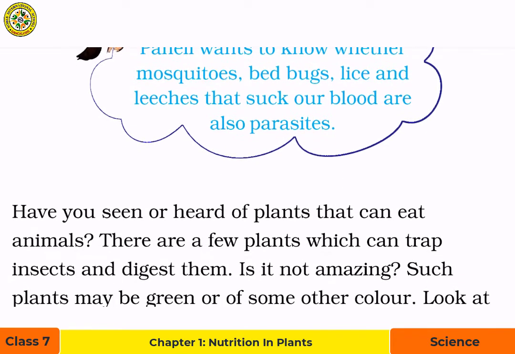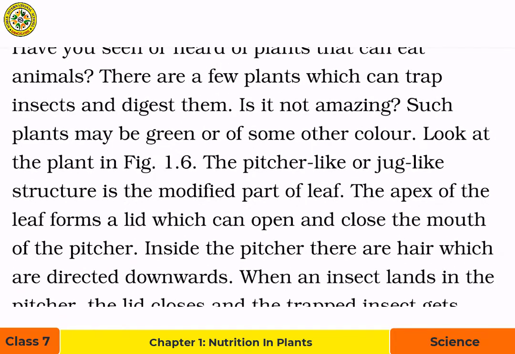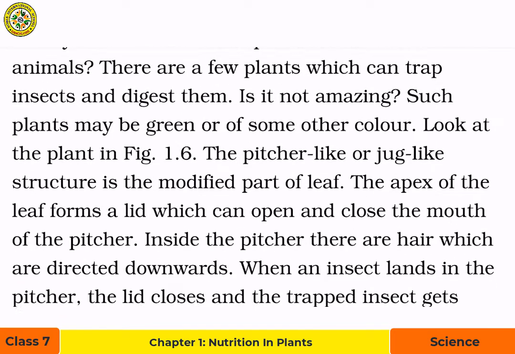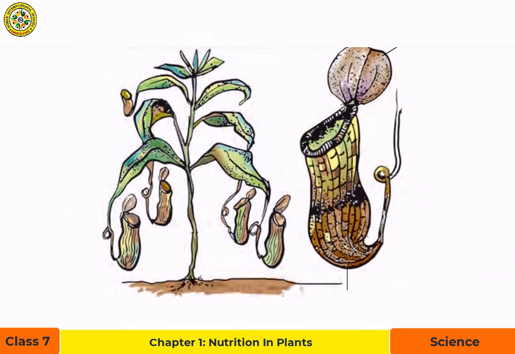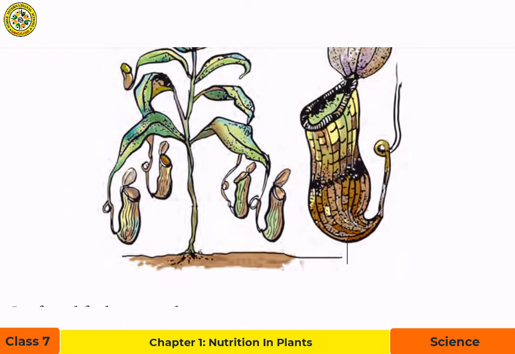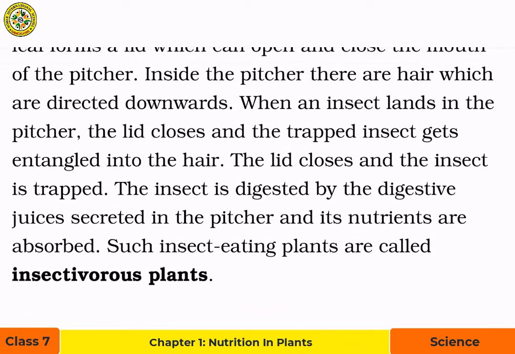There are a few plants which can trap insects and digest them. Is it not amazing? Such plants may be green or of some other color. Look at the plant in figure 1.6. This is the plant in figure 1.6. This is the pitcher plant. Pitcher, not Picture. Okay.